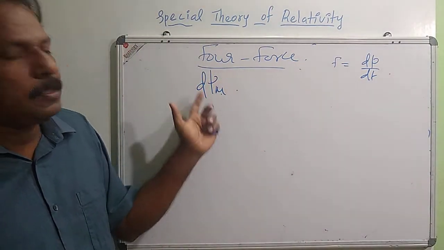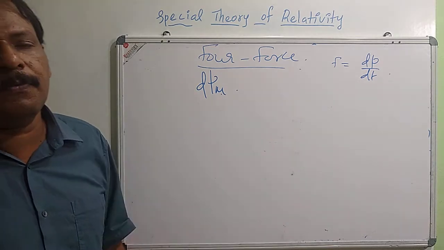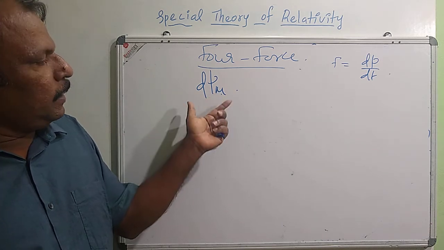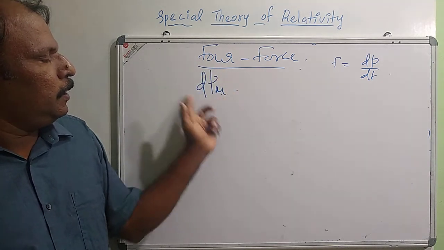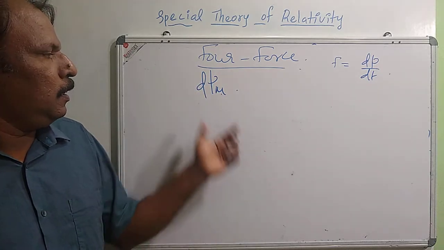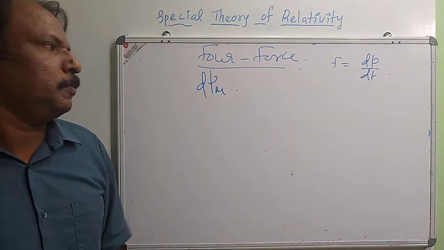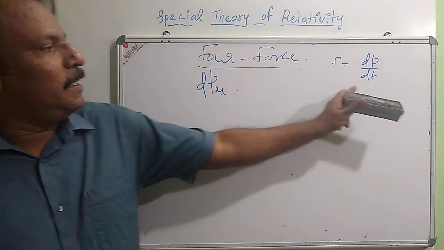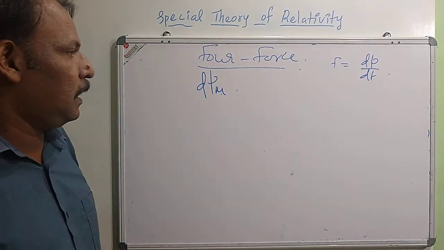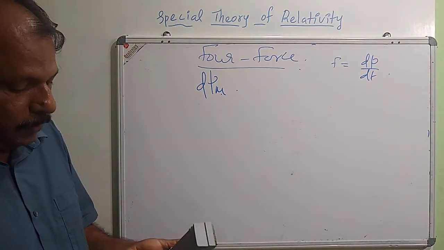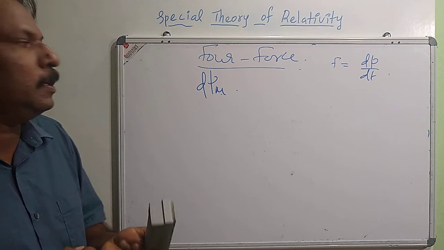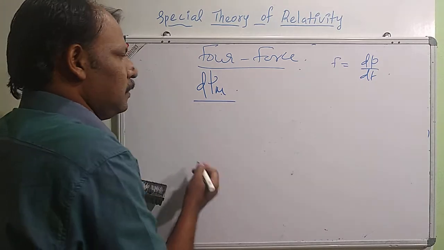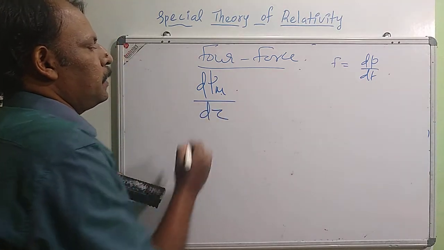P mu obeys the Lorentz transformation equation. It is the component of a 4 vector in Minkowski space, in 4-dimensional space. So naturally dP mu is also the component of a 4 vector in Minkowski space, so it should obey the Lorentz transformation equation. But dt, the time, transforms from one coordinate to another, so dt is not the same in all coordinates. So instead of dividing by dt, we can divide by the scalar quantity, the proper time d tau.